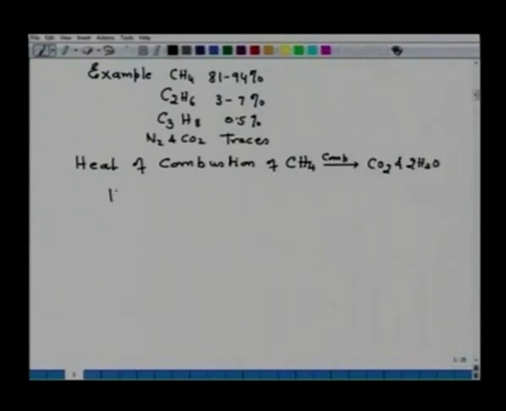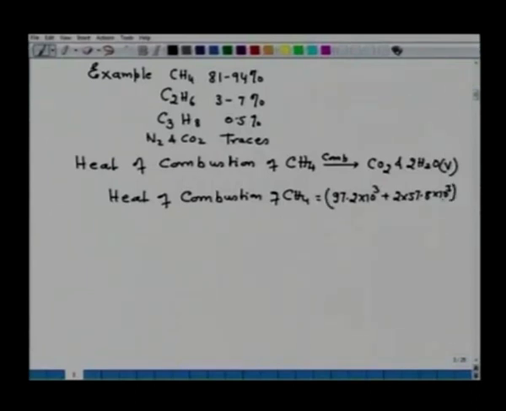Then the heat of combustion of methane will be equal to 97.2 into 10 to the power 3 plus 2 into 57.8 into 10 to the power 3. Now, mind you, here on combustion of CH4, I have taken CO2 and H2O in the vapor state. If I take the liquid state, then I have to add the latent heat of condensation. This minus the heat of formation of methane, that is 17.89 into 10 to the power 3.